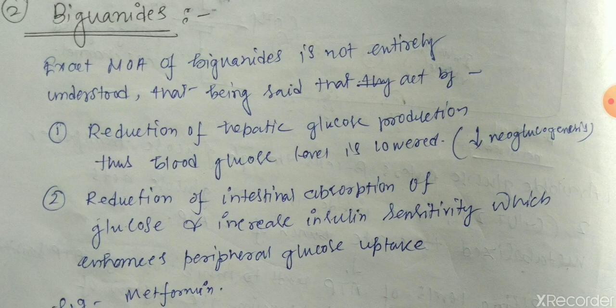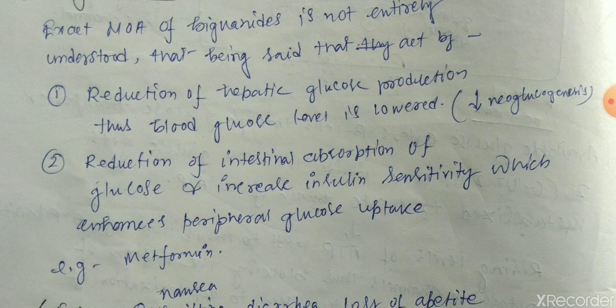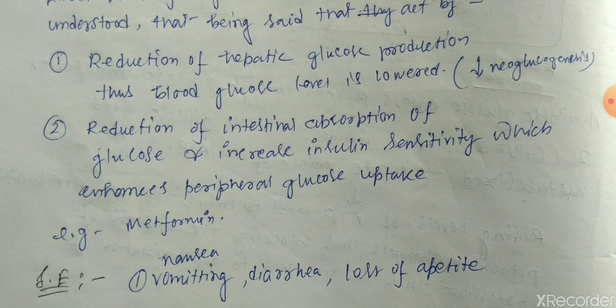Second is reduction of intestinal absorption of glucose. If there is reduction of absorption of glucose from the intestine, then the concentration of glucose in the blood will also be low. And third, increased insulin sensitivity, which enhances peripheral glucose uptake. If insulin sensitivity is increased, there will be enhanced peripheral glucose uptake. If there is enhanced peripheral glucose uptake, the blood glucose level will be lowered.